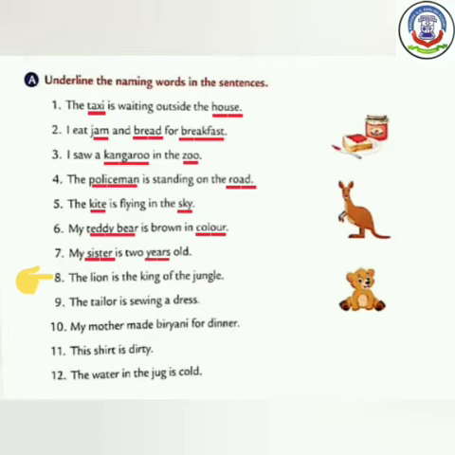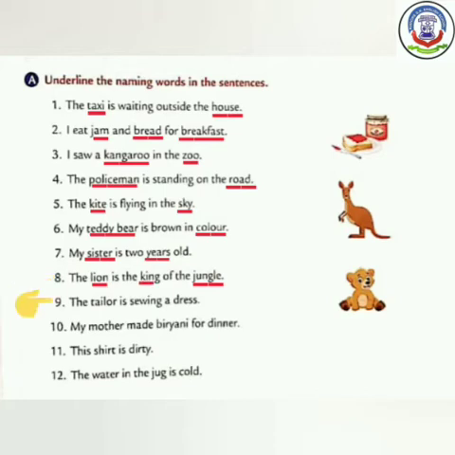शेर जंगल का राजा है. Here, lion is an animal. Underline this word. And jungle is a place. एक जगह का नाम है जहाँ पर शेर रहता है. तो हम जंगल वर्ड पर भी अंडरलाइन करेंगे. Here, king is also a name. So we have underlined it.